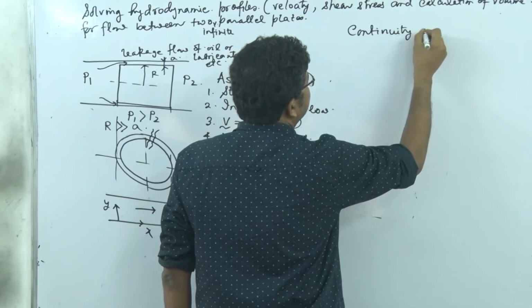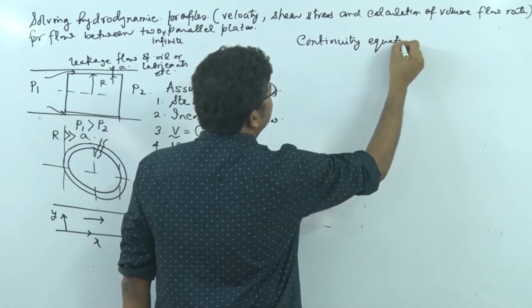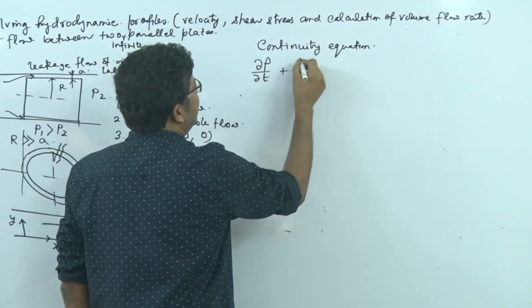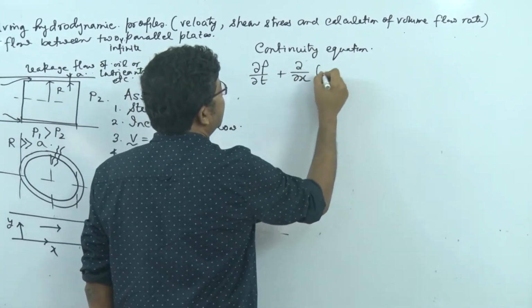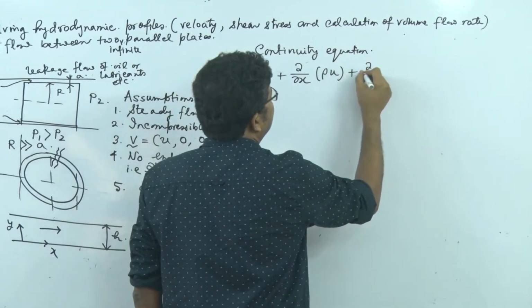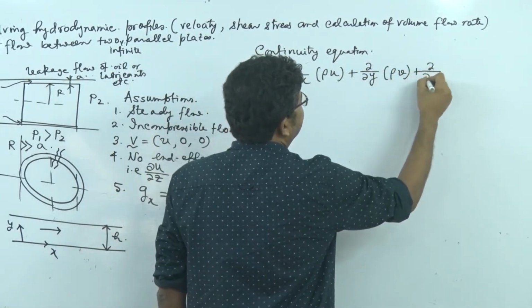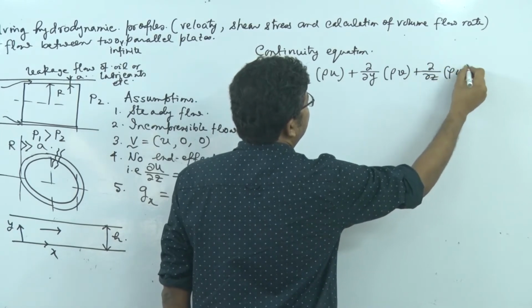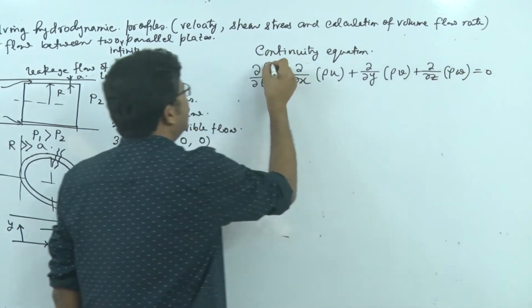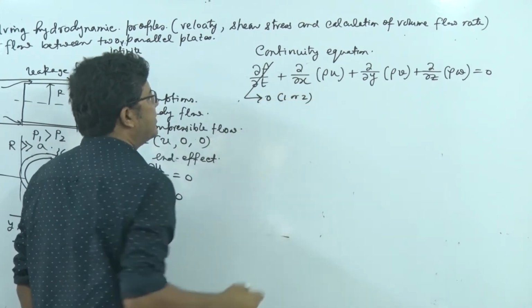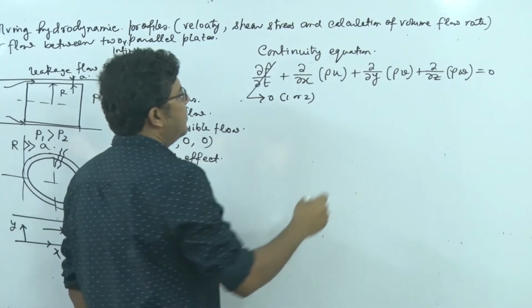Continuity equation: del rho del t plus del x of rho u, del y of rho v, plus del z of rho w, that's equal to 0. So the first, this 1 or 2, incompressible or steady state, right?